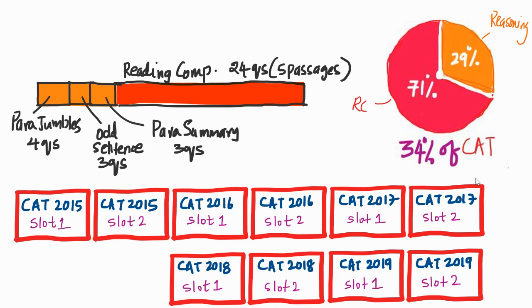So there you have it. The CAT is a very comprehension based paper. It is not knowledge based, it is comprehension based. You don't need prior knowledge to solve a question on paragraph jumble, nor do you require prior knowledge to solve a question on reading comprehension. Whatever you need to solve the question is right there. The passage is given to you. It's like an open book exam. Yeah, that's a good way to look at reading comprehension.